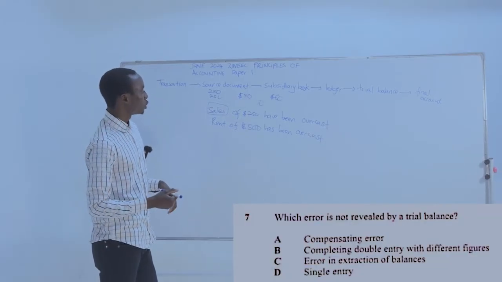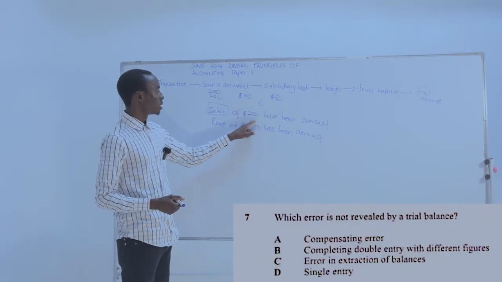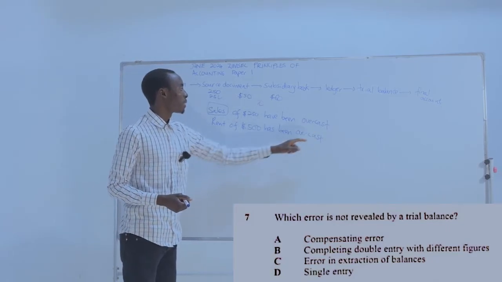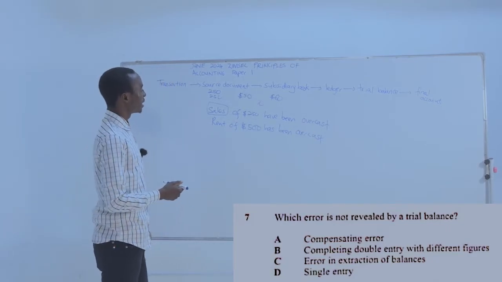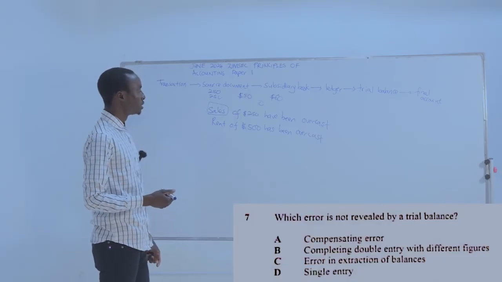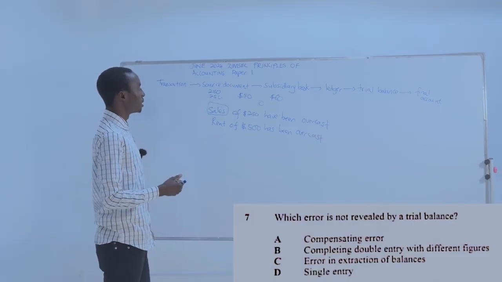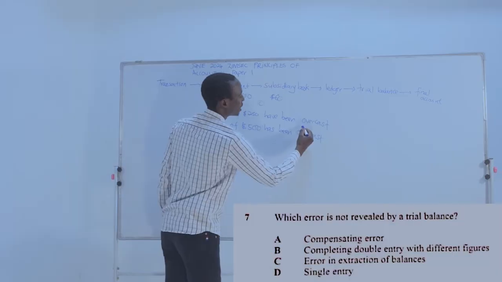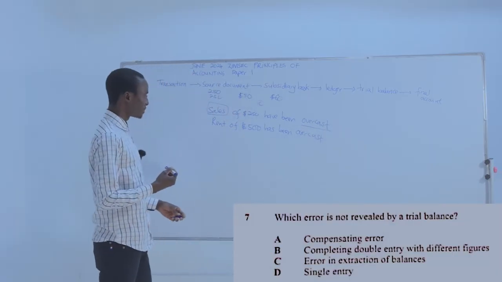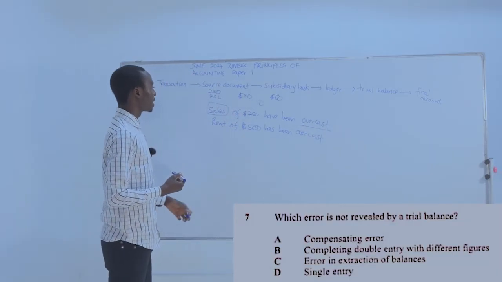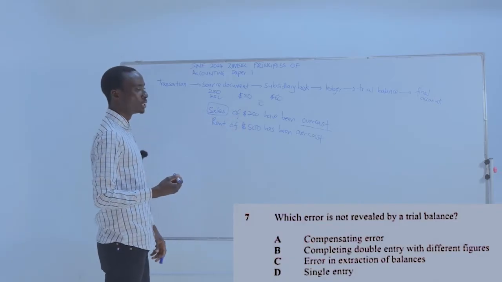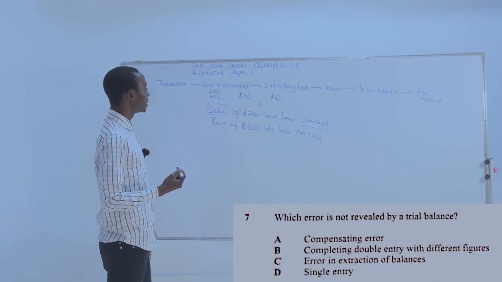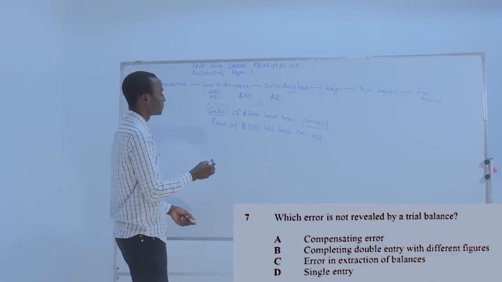So to undercast the sales when they are overcast, we make a debit entry. To reduce the sales account, we make a debit entry because sales are overcast, which means they were increased. To correct this error, we reduce these sales by making a debit entry.